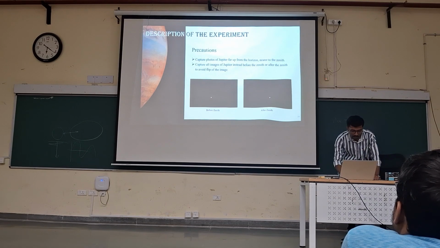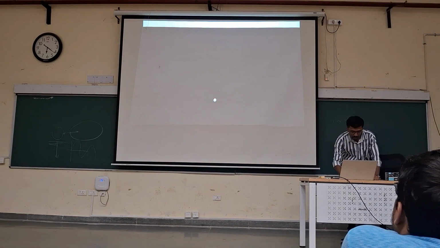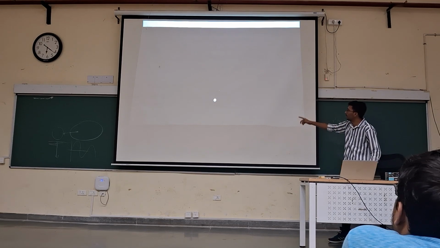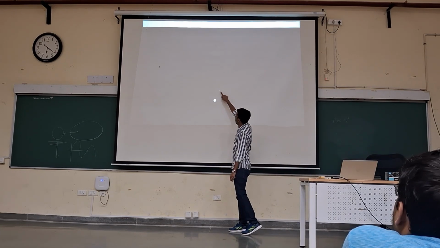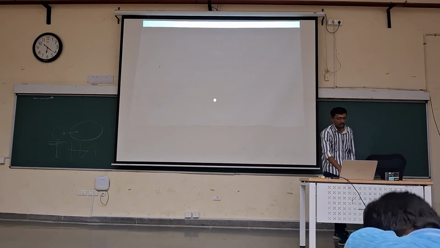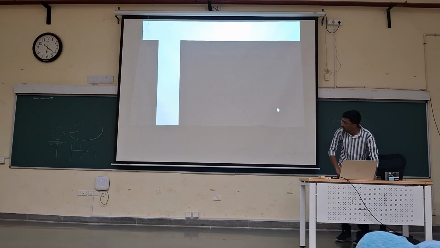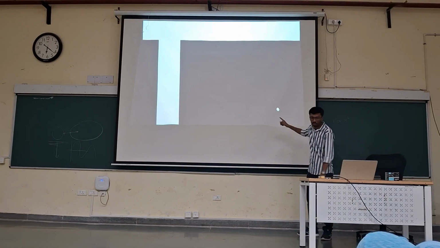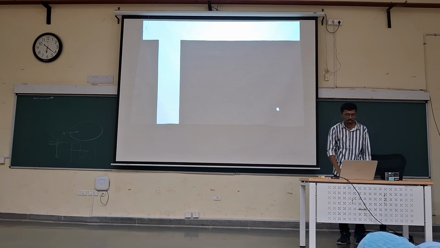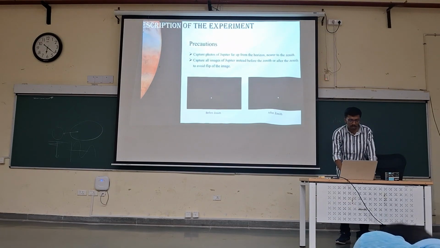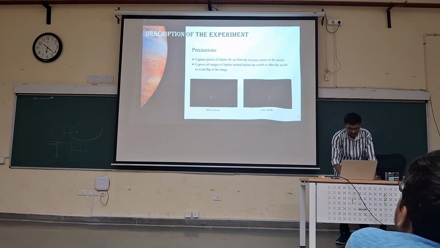So here you can see the visual. These moons are in this plane, and after zenith they are seen in this plane. So we have to take this precaution to take all photos either before zenith or after zenith.